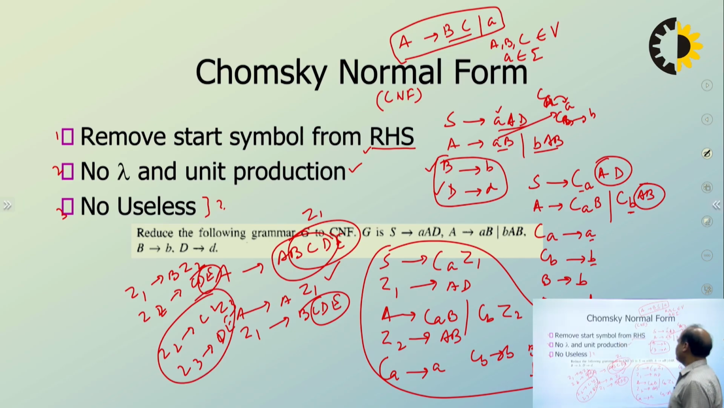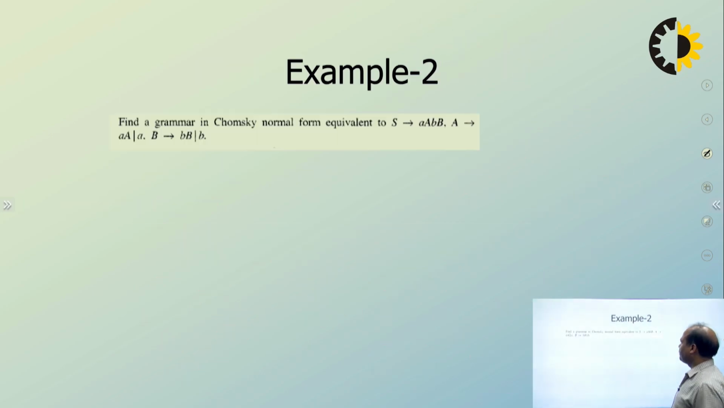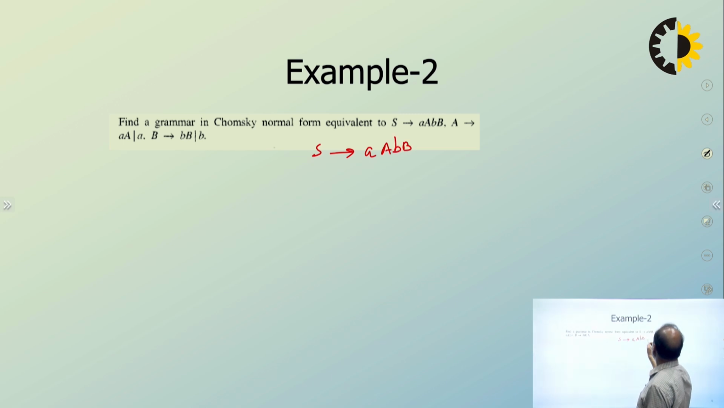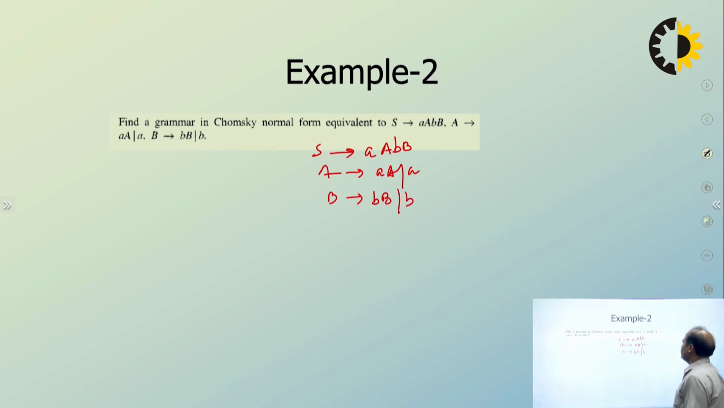So this is a very simple thing to understand CNF. You can also check it like this. This is a simple example: S goes to small a, capital A, small b, capital B, and A goes to small a, capital A, or small a, capital B, small b, capital B. Remember, this has no unit production and no lambda production, so there is no need to remove lambda and unit productions.